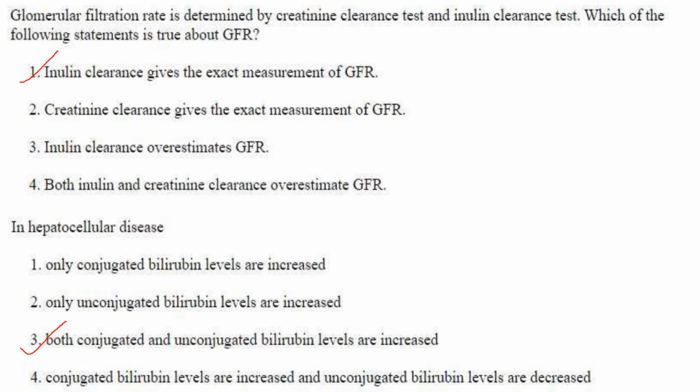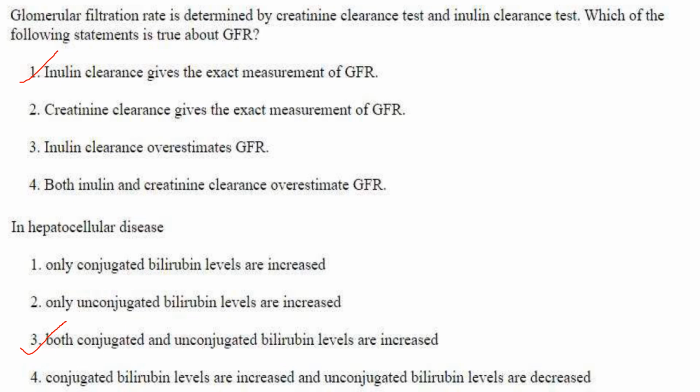Then next one. Glomerular filtration is determined by creatinine clearance test and inulin clearance test. Which of the following statements is true about GFR? GFR is glomerular filtration rate. So this filtration rate is a measure of the kidney function and it represents the volume of fluid filtered by the glomeruli per unit time. Now both creatinine and inulin tests are used to estimate GFR.